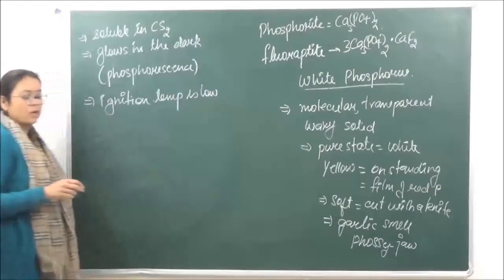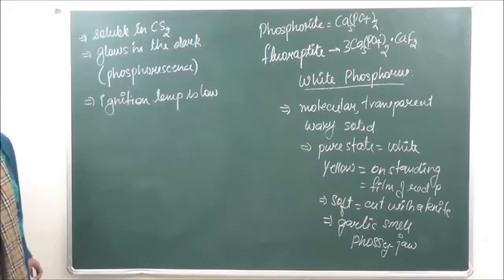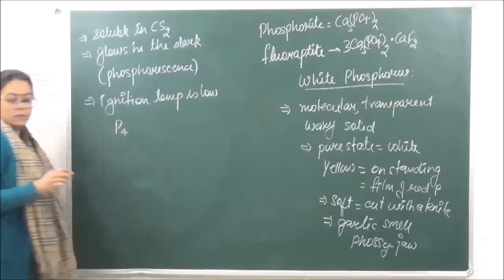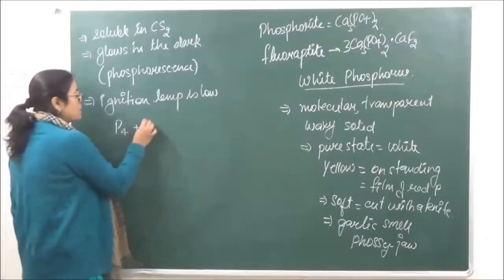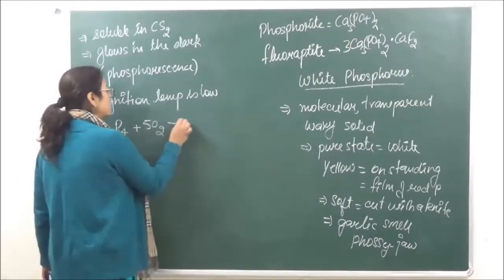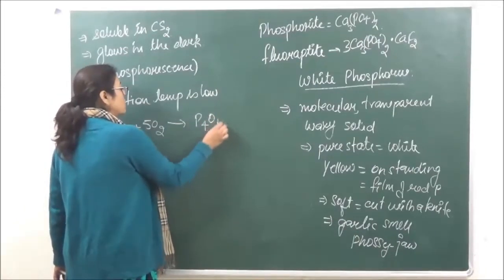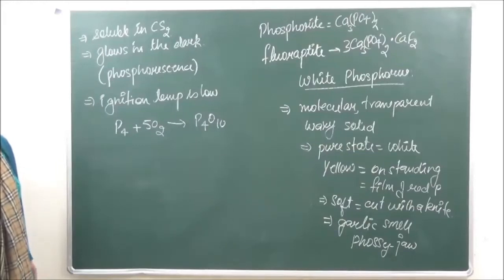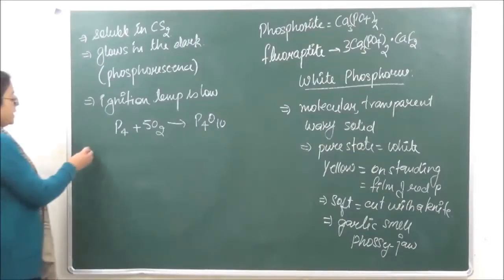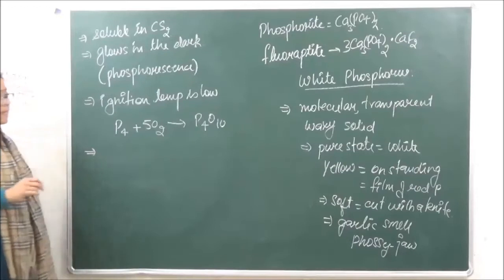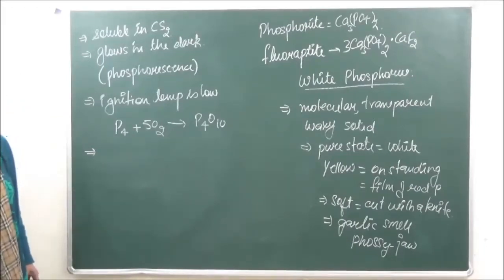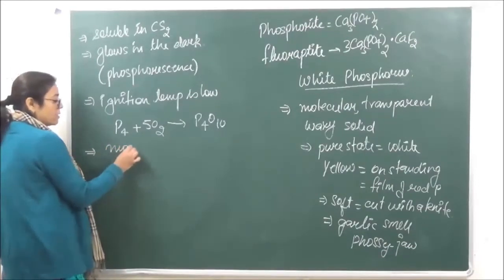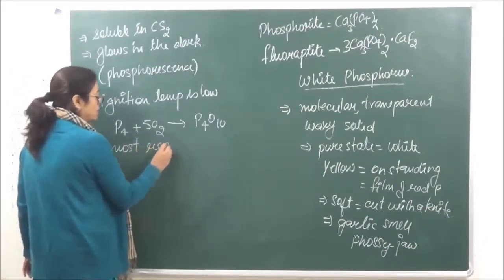Its ignition temperature is very low. It is going to have a low ignition temperature and it catches fire when it reacts with oxygen. It catches fire due to formation of phosphorus pentoxide, which is P4O10, right? Then if you're looking at the chemical reactivity, white phosphorus is the most reactive form of phosphorus.